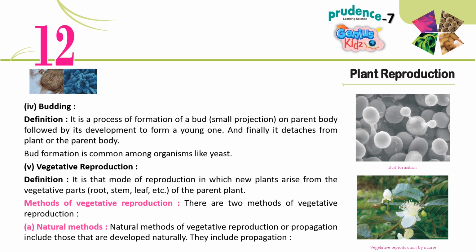5. Vegetative reproduction. Definition. It is that mode of reproduction in which new plants arise from the vegetative parts, root, stem, leaf, etc., of the parent plant. Methods of vegetative reproduction. There are two methods of vegetative reproduction. A. Natural methods. Natural methods of vegetative reproduction or propagation include those that are developed naturally. They include propagation